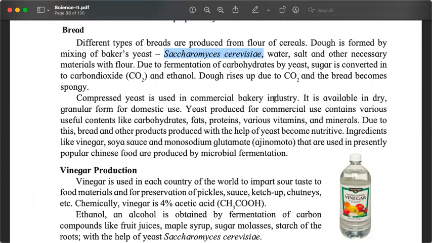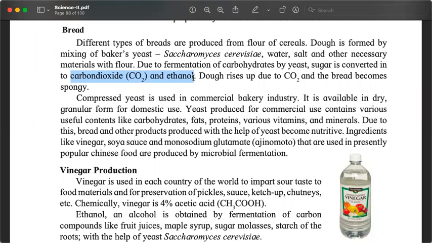Of course, we use water, salt, and other things. So this yeast, Saccharomyces cerevisiae, will ferment the carbohydrate. So carbohydrate, which is made up of sugars, will be converted into carbon dioxide and ethanol. Ethanol is an alcohol, which we will study in the last chapter of Science 1.